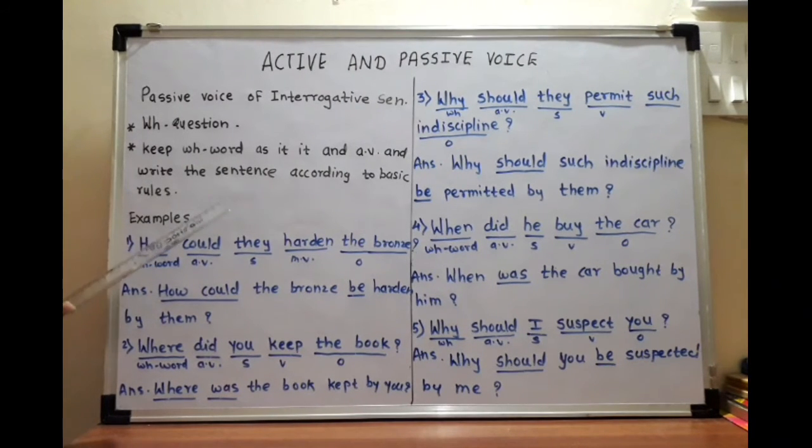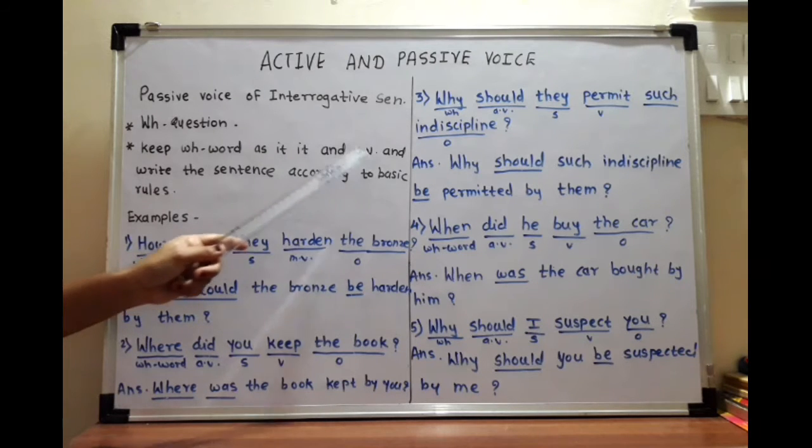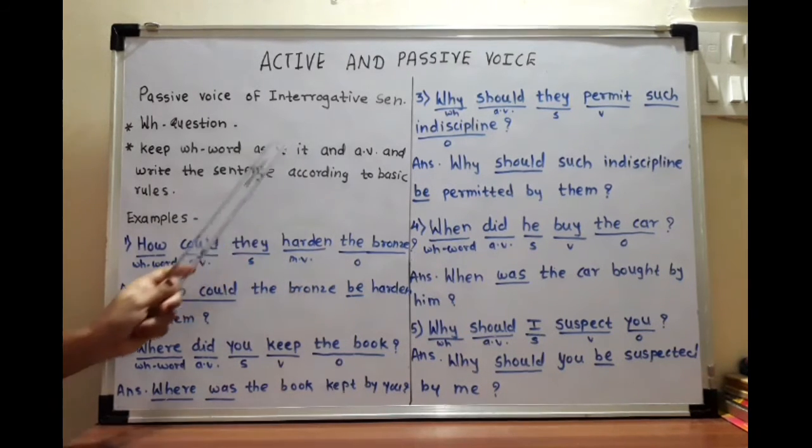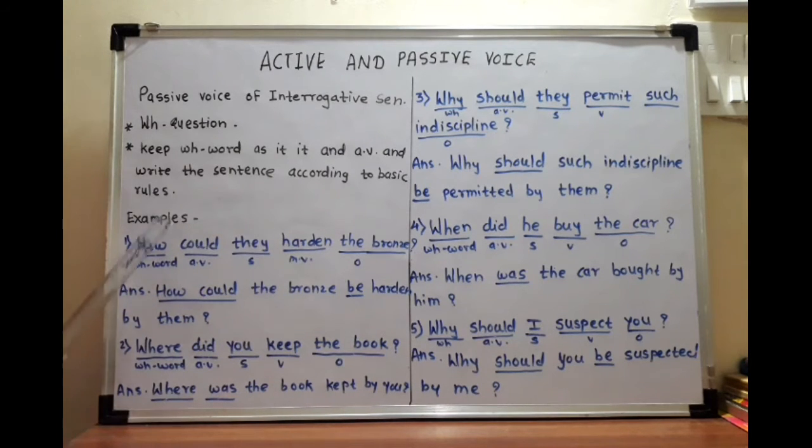Basic rules: identify subject, verb, object, take object on subject's place, then take auxiliary verb. All these rules we have already studied. Now only when a WH question comes, what change we have to make, that we are going to study. So what is the rule? Keep the WH word as it is, and the auxiliary verb. WH word and auxiliary verb you have to keep the same and write the sentence according to the basic rules. Same WH word, same auxiliary verb you have to use, but we have to follow the previous rules.